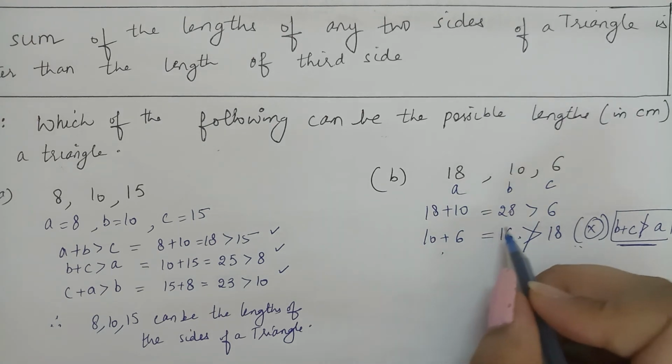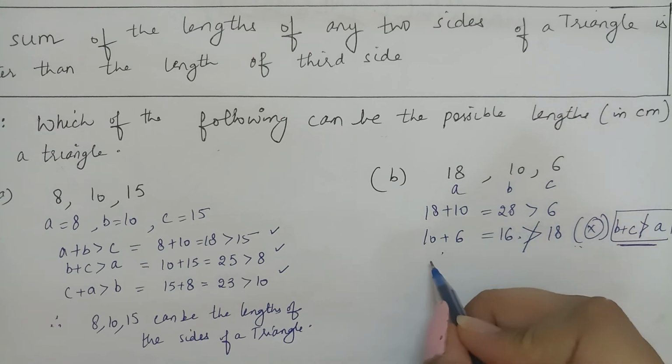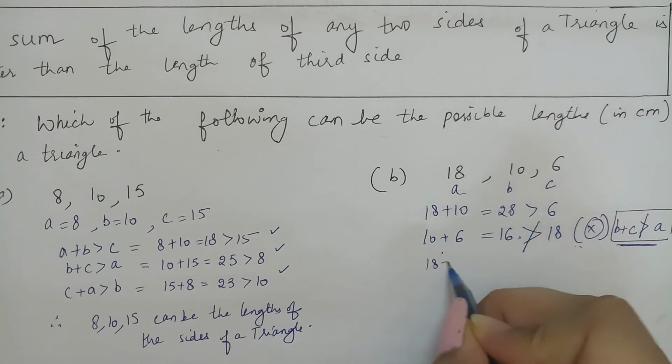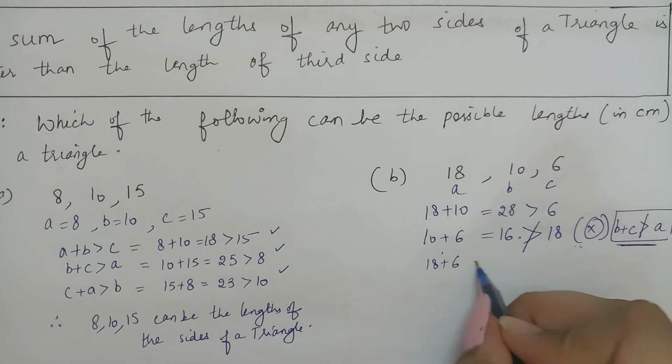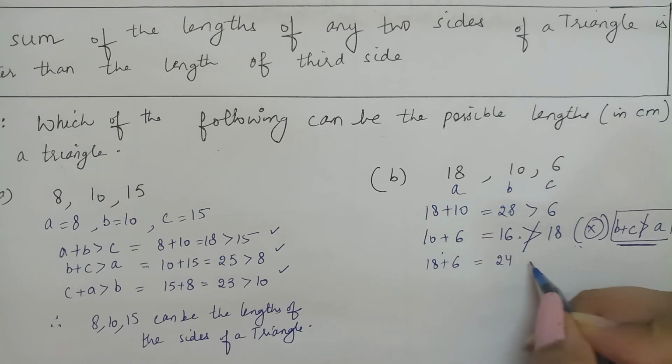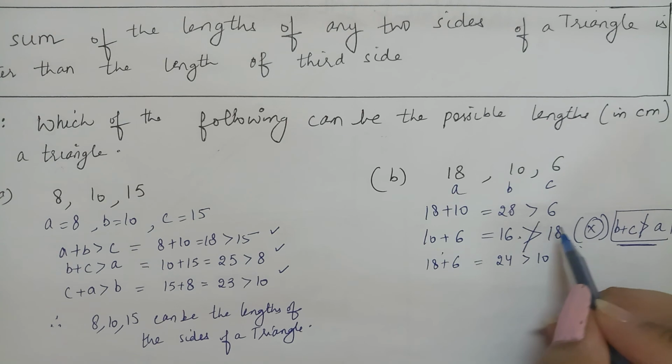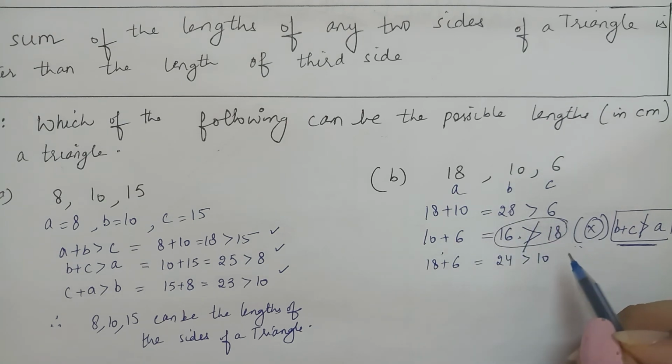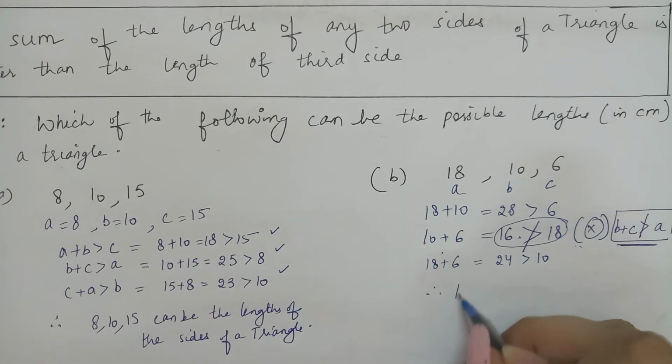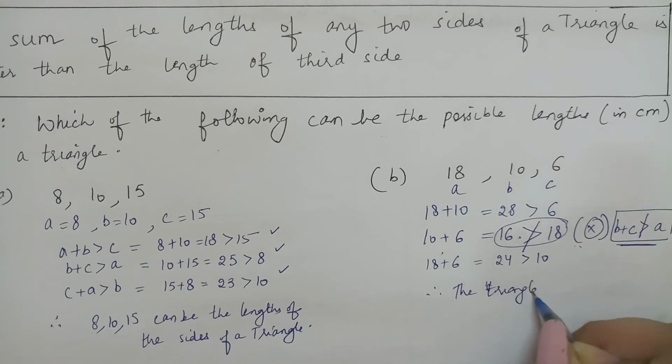If we want, we can do the third part also. That is 18 plus 6 equals 24, which is greater than 10. But as I have already told you earlier, if one of the conditions doesn't satisfy, then the triangle will not form.